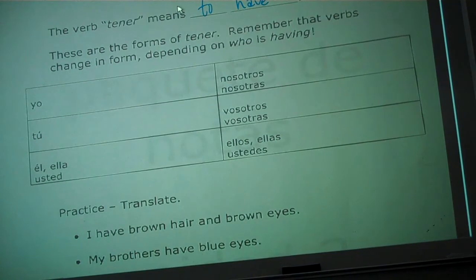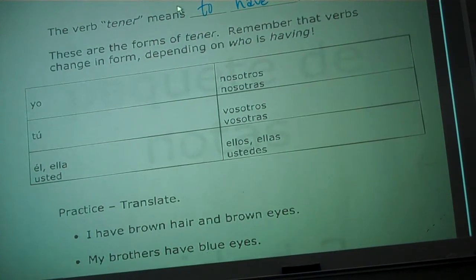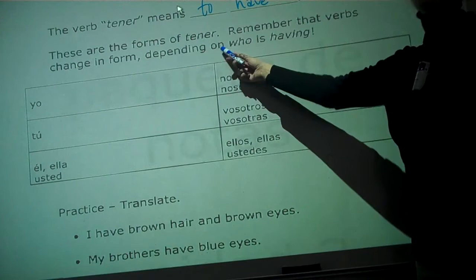Remember when we learned the verb ser, and all of the different forms of the verb had a different way of saying them? Like, for I, for yo, what was it? Yo soy. And for you, tú eres. And for he, él es, okay? They had 6 different ways of saying it. It was yo soy, tú eres, él es, nosotros somos, vosotros sois. ¿Notas? ¿Sí? Bien. Okay. These are the forms of tener.